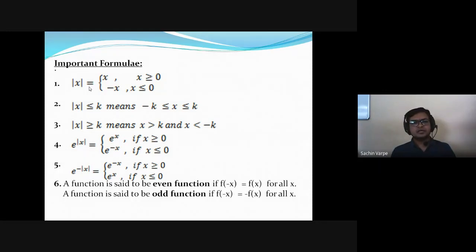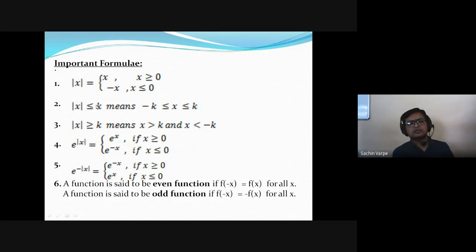Okay, the next inequality, mod of x is less than or equal to k. What does it mean? It means all values of x lying between minus k to k. This is the standard definition of this inequality. If it is strictly less than here, then we have to write strict inequalities here also. Here, as it is equal, I can take equality here also.